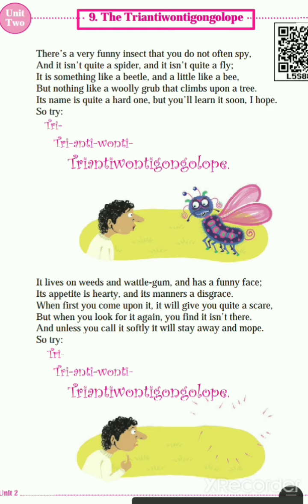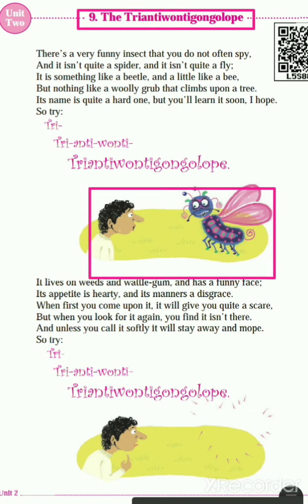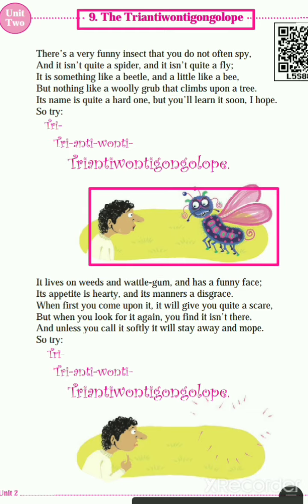So, what is given in the poem? What can we see in the picture? You can see a boy. It means you can say the poet of this poem. And what is this? Can you see? This is an insect. And which type of insect? We don't know.